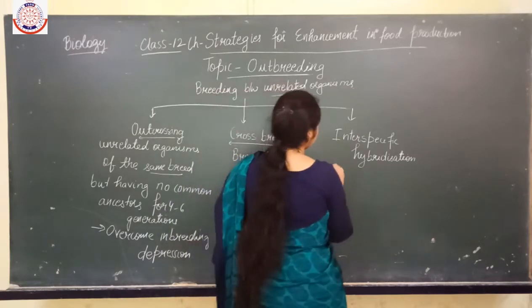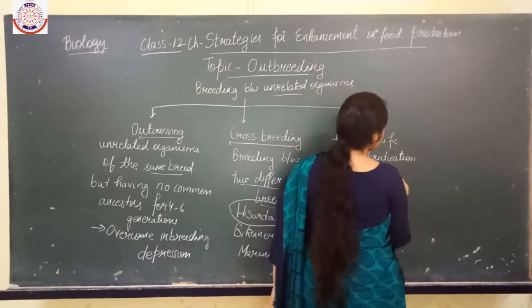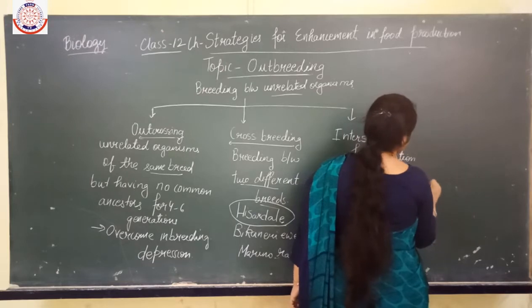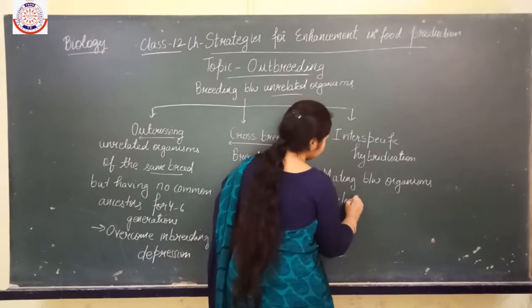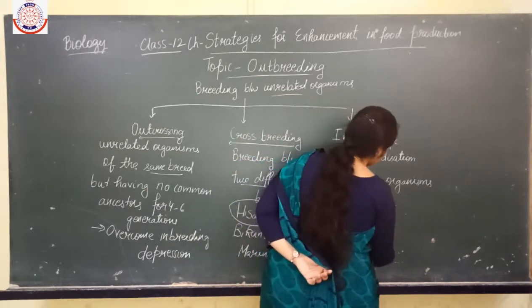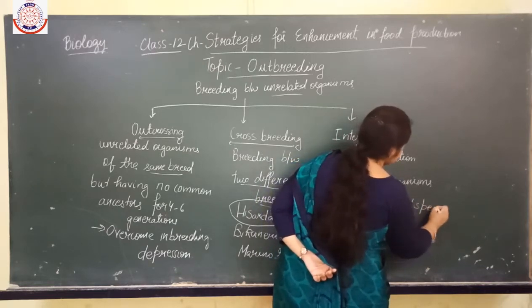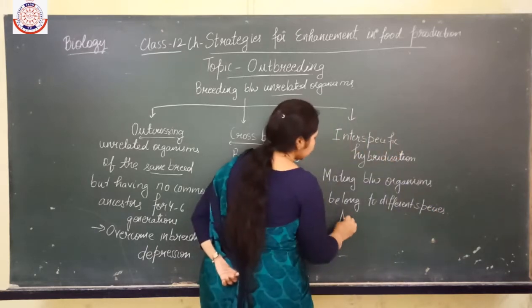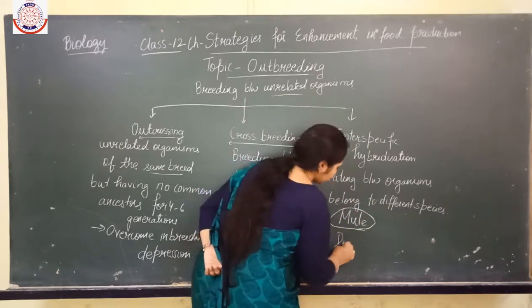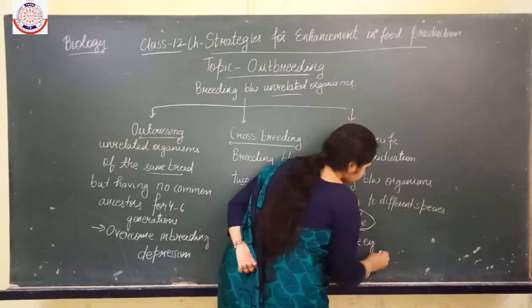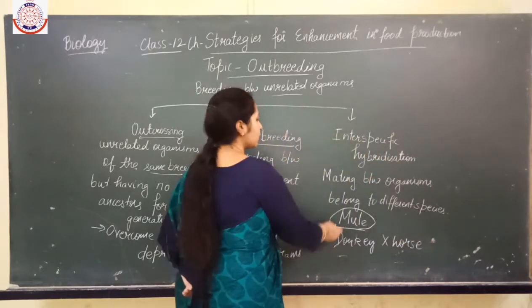Mule is the example, and it is obtained when the mating is between a donkey and a horse. Then the mule is obtained.